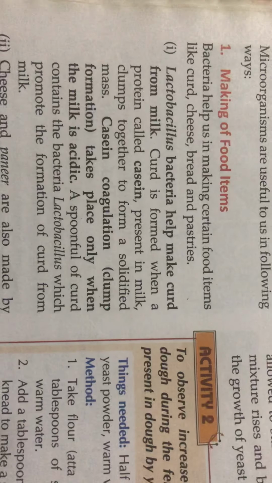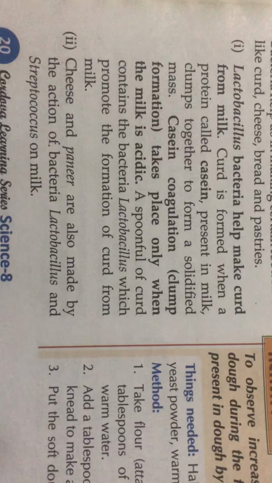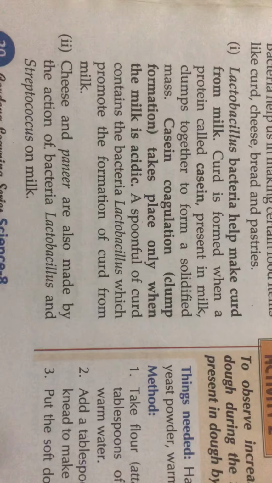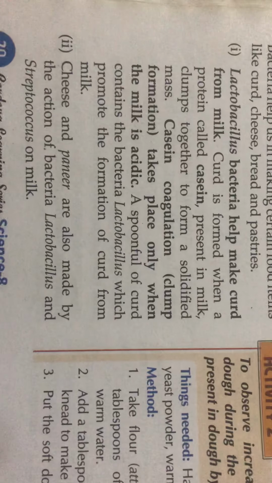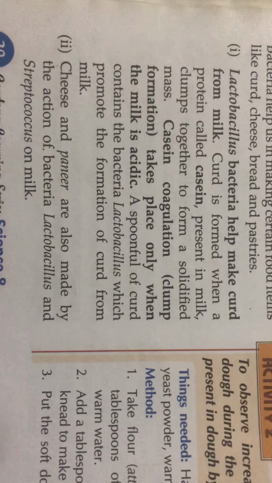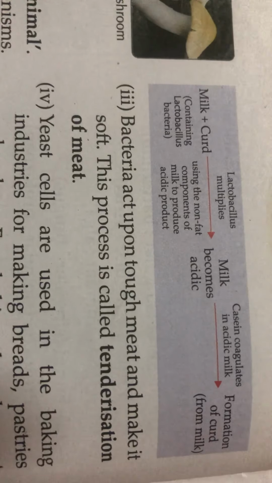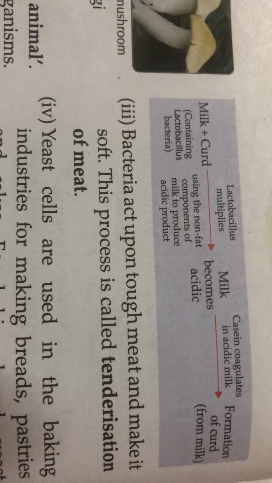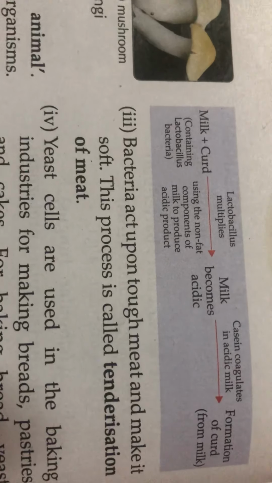called casein. Second, cheese and paneer are also made by the action of the bacteria lactobacillus and Streptococcus on the milk. Here is a chart. Milk plus curd containing lactobacillus bacteria becomes acidic. After adding curd into the milk, it becomes acidic, and then the final formation of curd takes place.